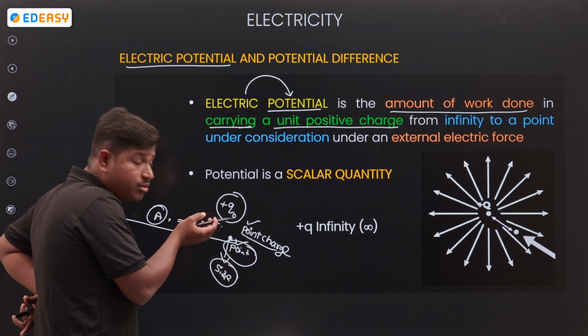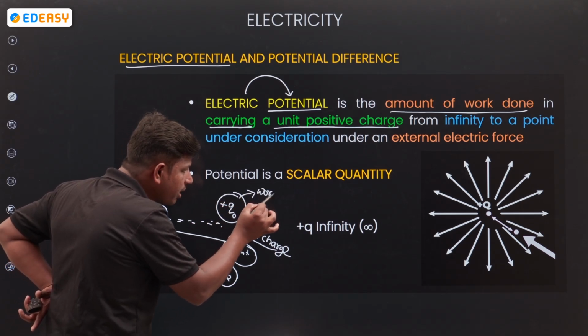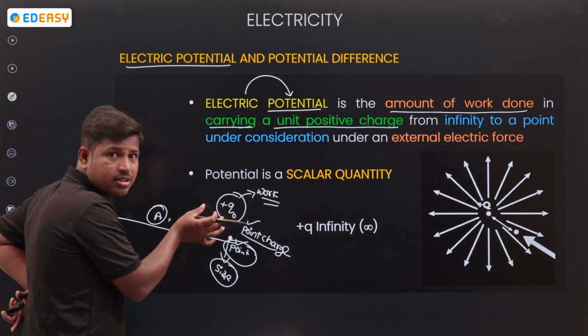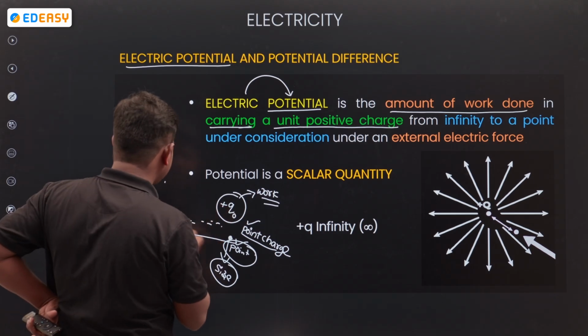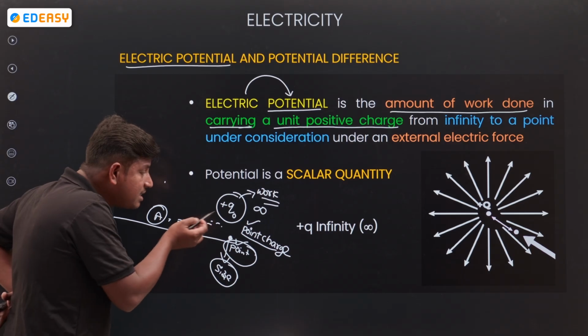We are working on this point charge. Where is it? It is at infinity.